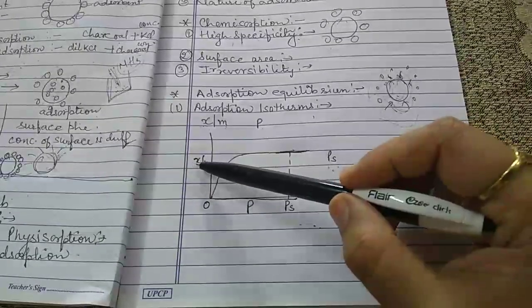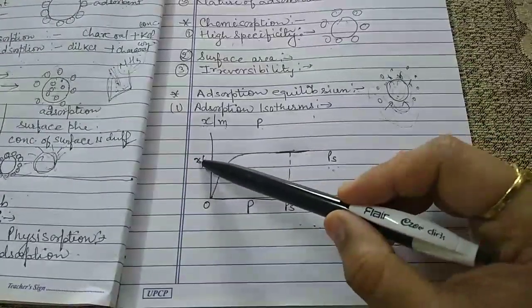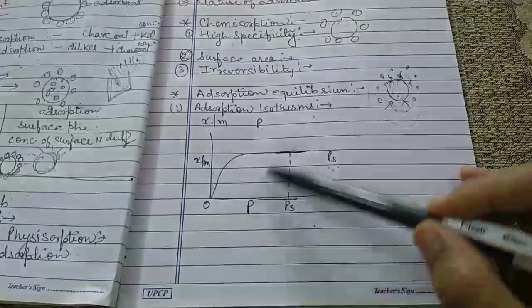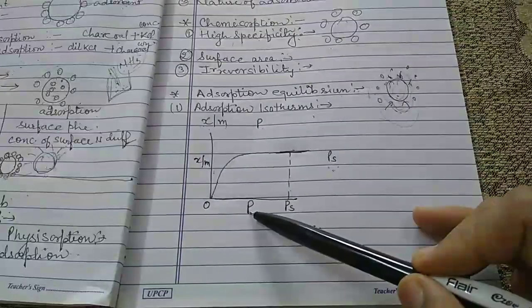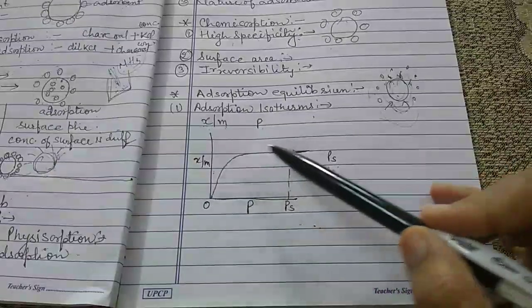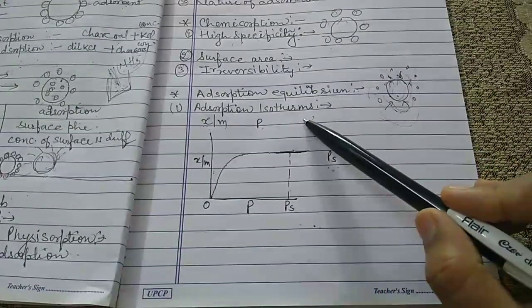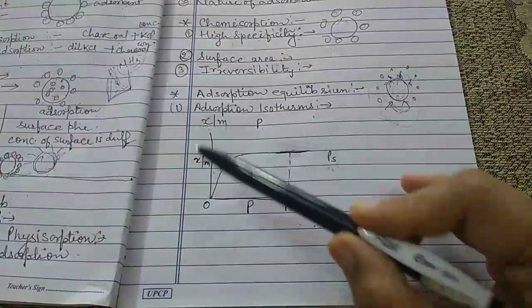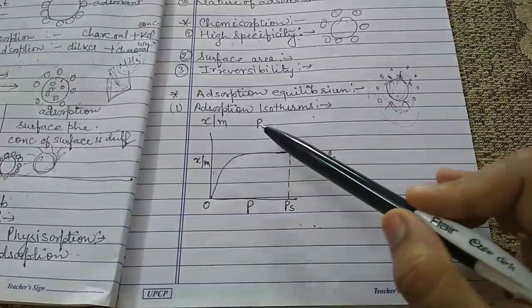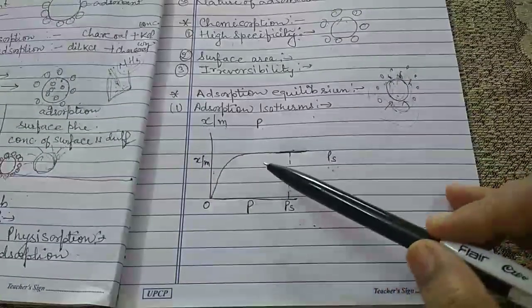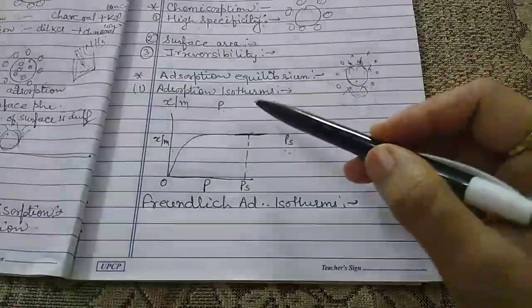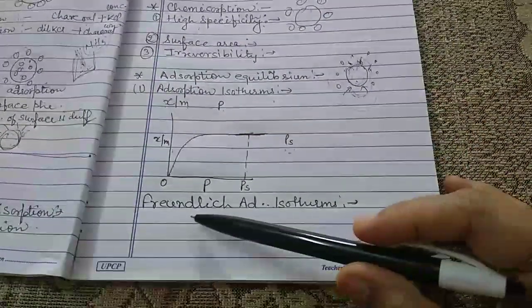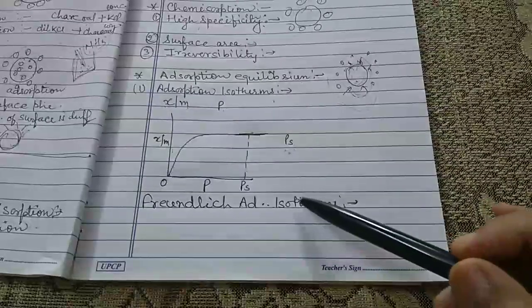between the amount of gas adsorbed, that is x upon m, on the surface of the adsorbent and the corresponding pressure P, are known as adsorption isotherms. These are the curves between x upon m and P, and such curves are known as adsorption isotherms. Under this, the main topic is the Freundlich isotherm.